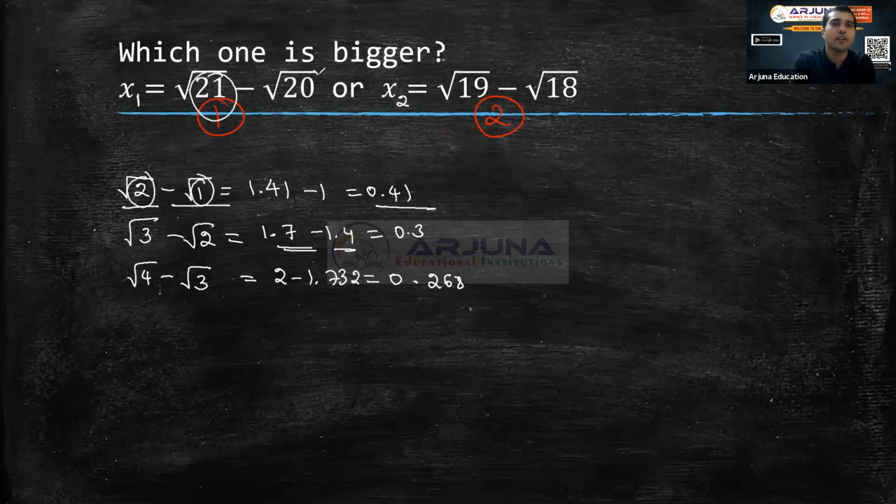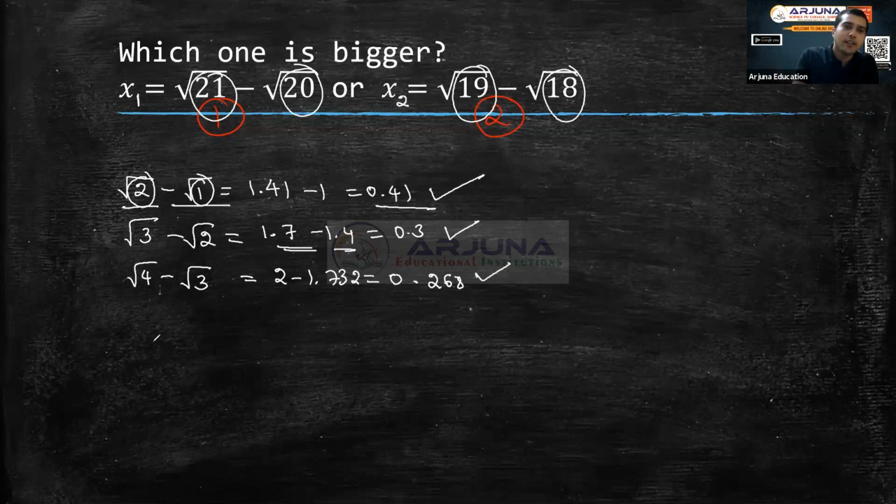Root 21, root 20 are also consecutive numbers. Root 19, root 18, again the numbers in that are consecutive. So we are trying to observe what is happening when the numbers are increasing. So here root 2 minus root 1 is 0.41. Root 3 minus root 2 is 0.3. It got reduced. Then if you increase the number, root 4 minus root 3, it's going to reduce further.